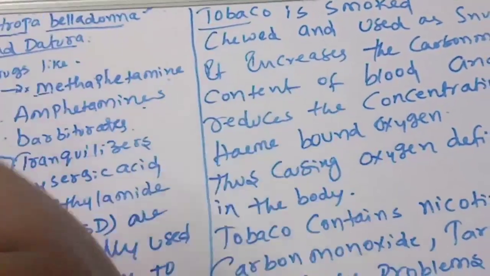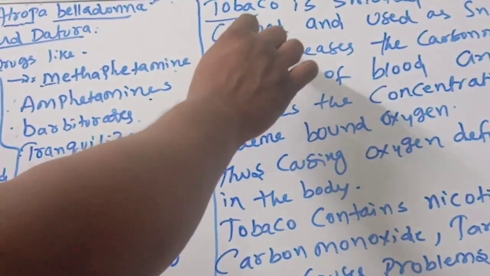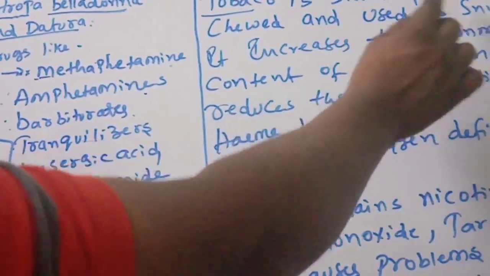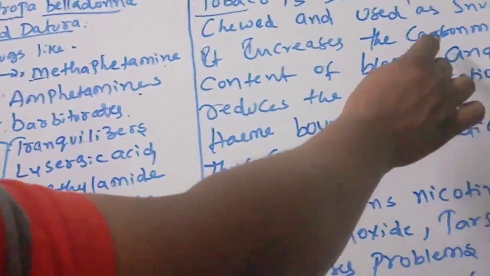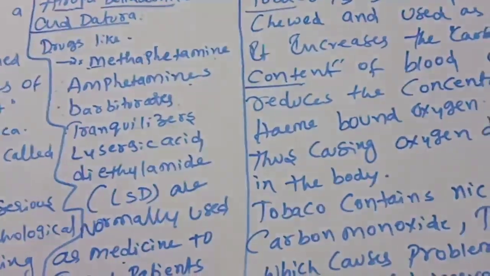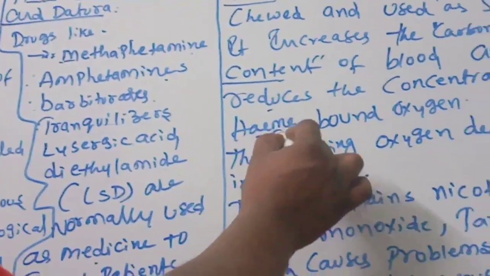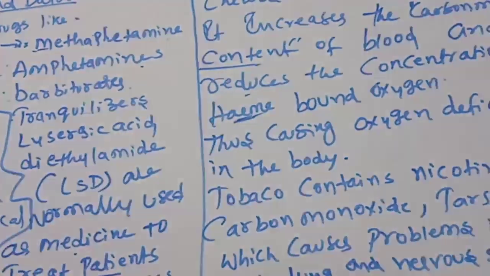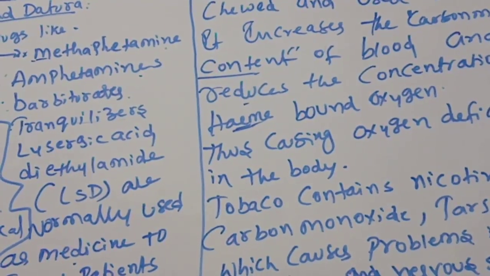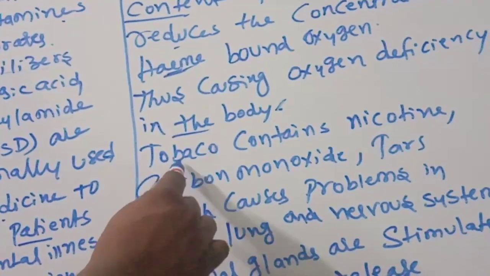Now come to tobacco. Tobacco is a very dangerous drug. It is smoked, chewed and used as snuff. It increases the carbon monoxide content of blood and reduces the concentration of heme-bound oxygen. Hemoglobin cannot bind to the oxygen, thus causing oxygen deficiency in the body.